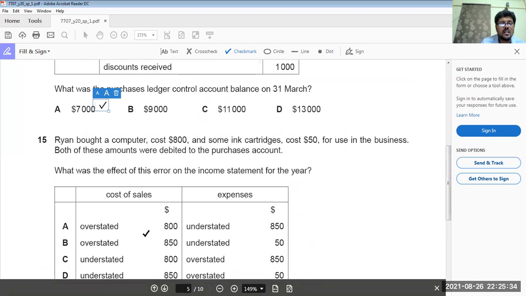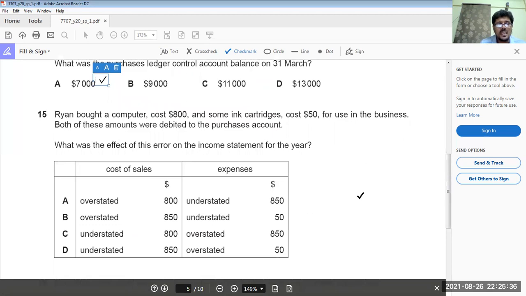Okay. Now come to 15. Rayan bought a computer costing 800 and some ink cartridges costing 50 for use in the business. Both of these were debited to purchase account. Now, when we are debiting to purchase account, it means our cost of sales is increased by 850 and our expenses are decreased by only 50.